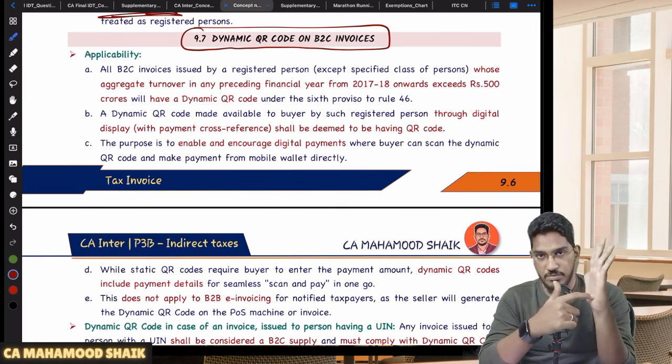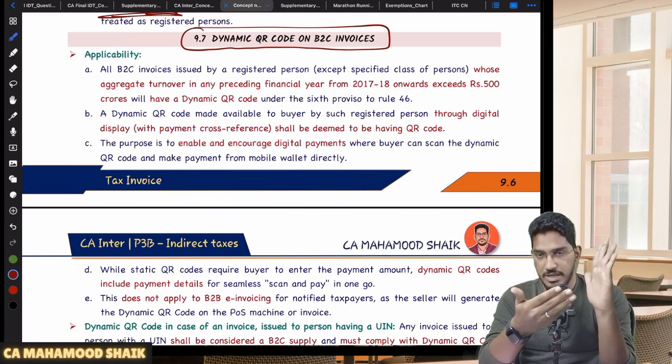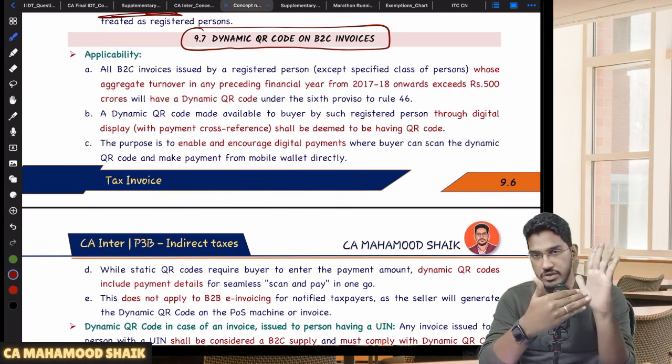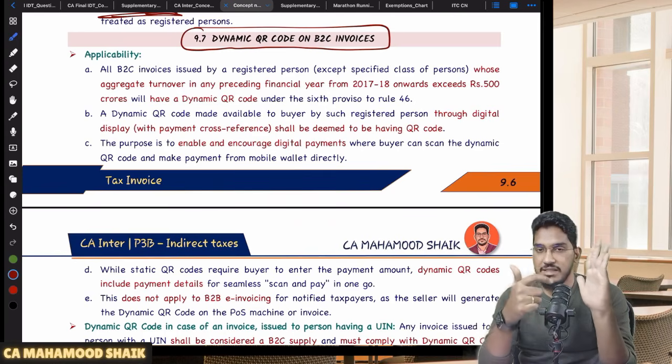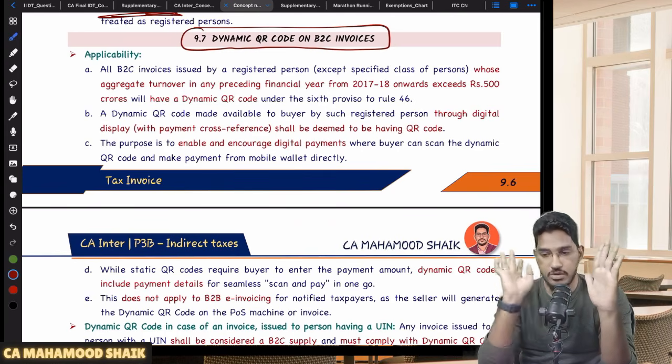Once you enter the amount manually, then only you can make the payment. So that is a static QR code. If I go and make the purchase at the shop, they will show me the same QR code. If some other person goes and makes the payment at that shop, they will also show the same QR code. That is a static QR code.